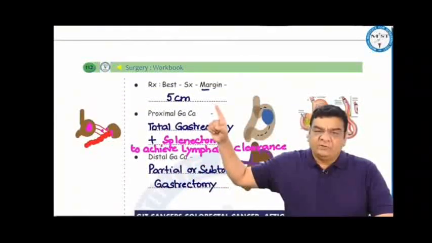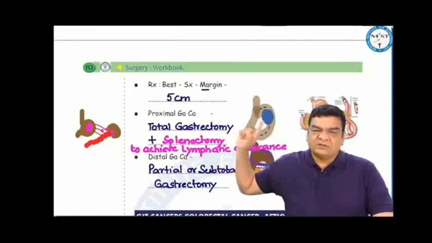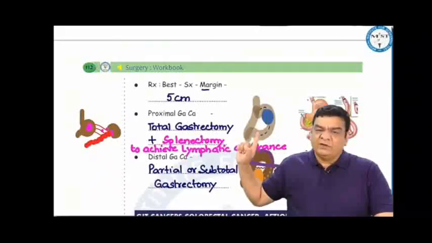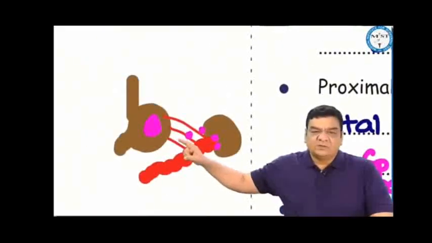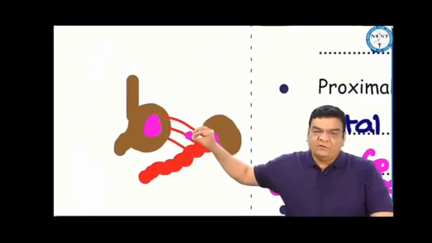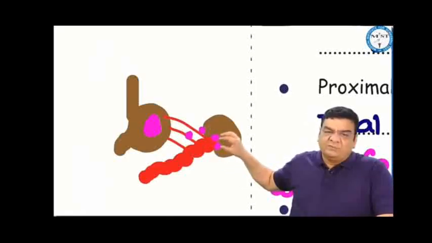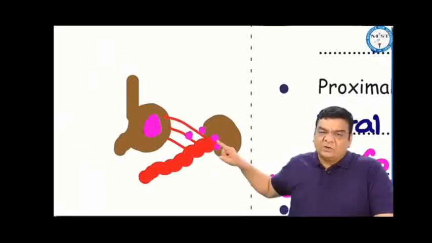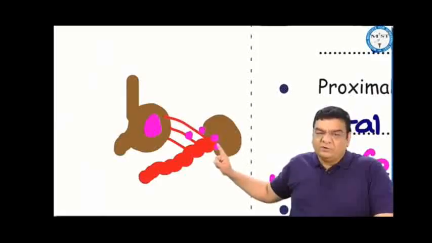Best treatment is surgery, where we remove the tumor along with a margin of 5 centimeters. If it is a proximal gastric cancer, then when we take a 5 centimeter margin, we actually land up removing the entire stomach. Also, in proximal stomach cancers, because there are short gastric vessels which are supplying the stomach, there may be involvement of lymph nodes on the short gastric vessels, and some of these lymph nodes may be embedded into the hilum of the spleen. If the stomach cancer has gone into these lymph nodes, then unless we remove the spleen, we will not be able to remove these hilar splenic lymph nodes.